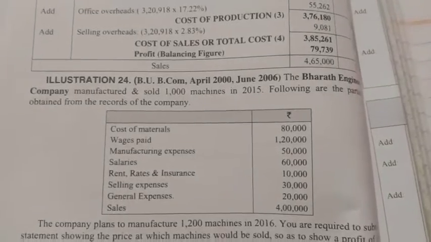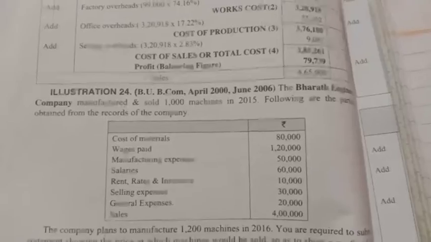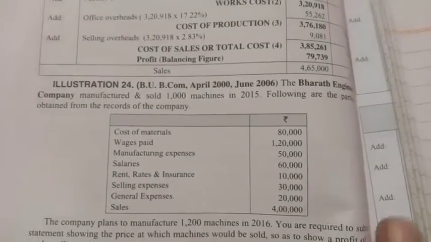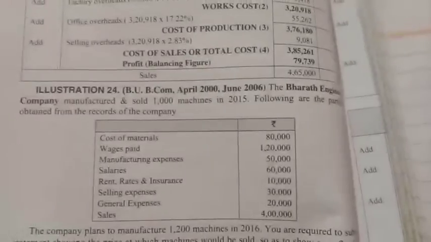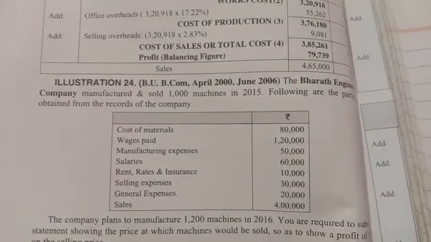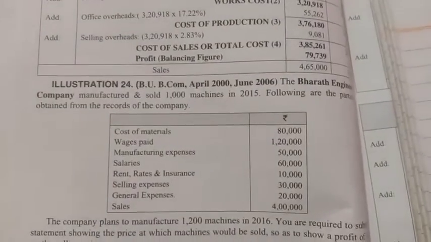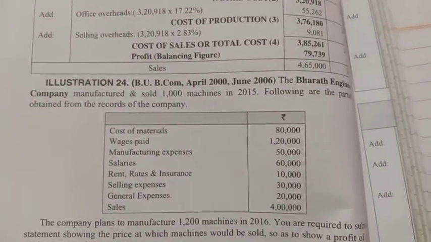Morning students, let's go for the next problem. It is also related to tender quotation problem. It is the most repeated question. See that the Bharat Engineering Company manufactures and sold 1000 machines in 2015. Following are the particulars obtained from the records of the company.